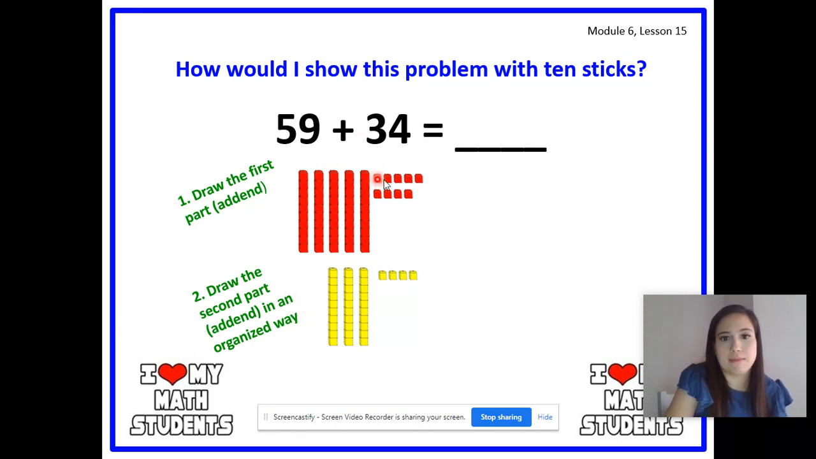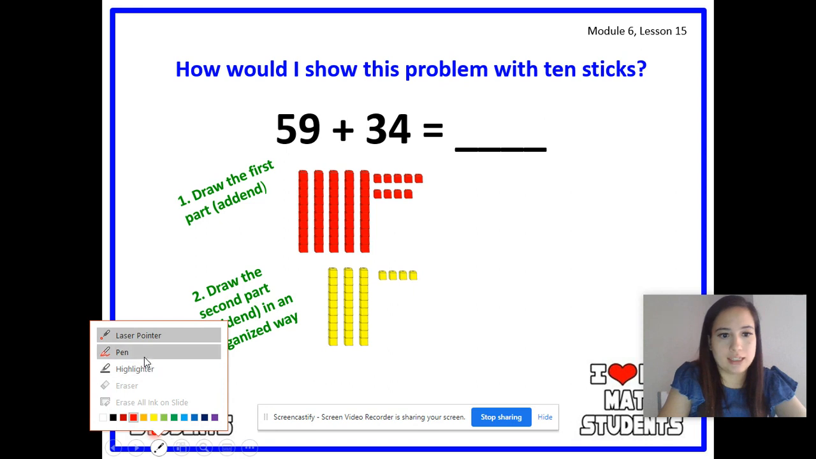Did you notice that my ones up here, after 5, I started another row because they're in 5 groups. And the tens are with the tens, the ones with the ones. Organized. Remember, that was our key word in our learning goal. We need to be able to draw it organized.